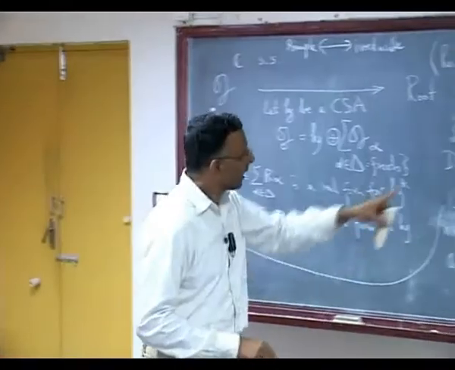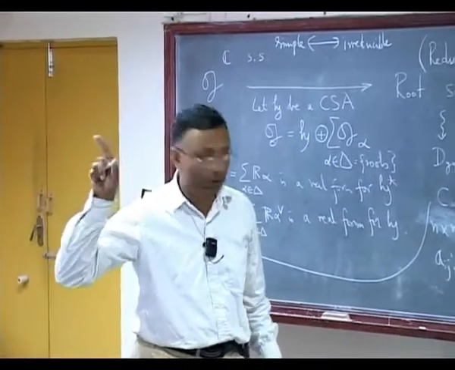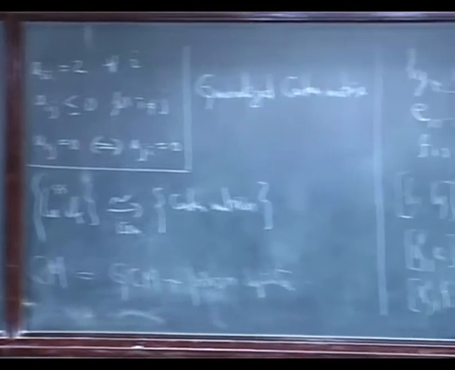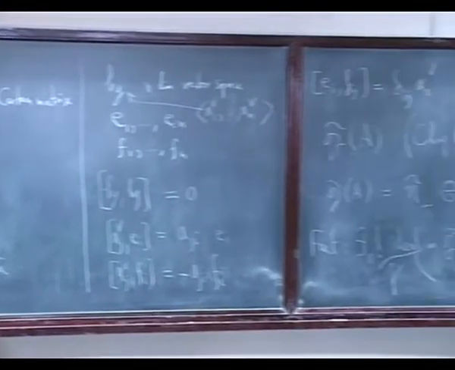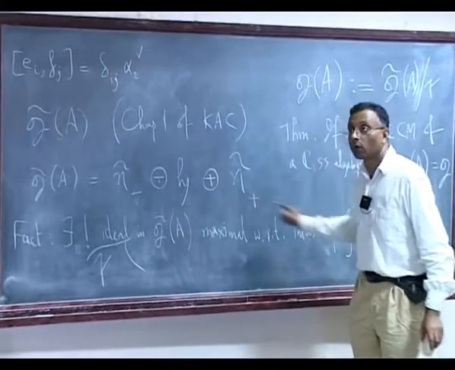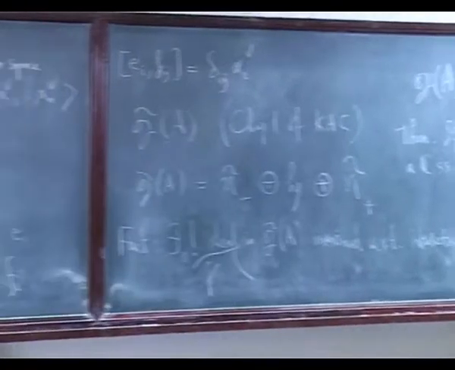Now let me take the opportunity to mention what Sachin just mentioned. In Sripad's talk, this ideal was not mentioned. Instead of this ideal, he put what are called the Serre relations. Let me write those down.